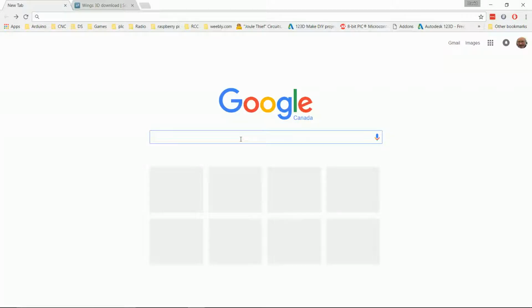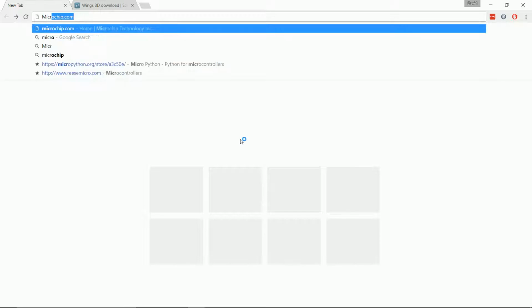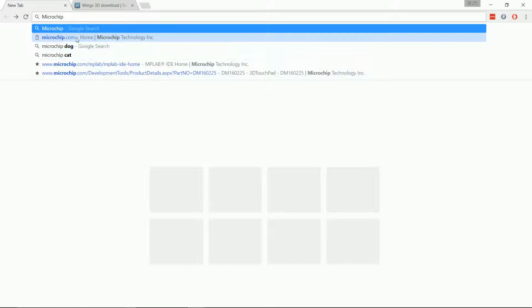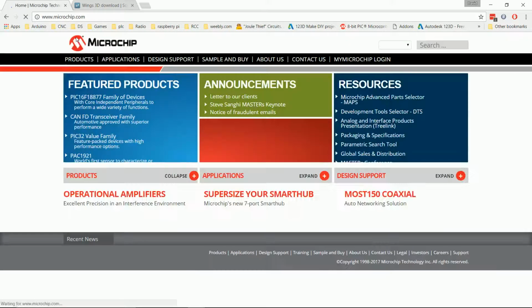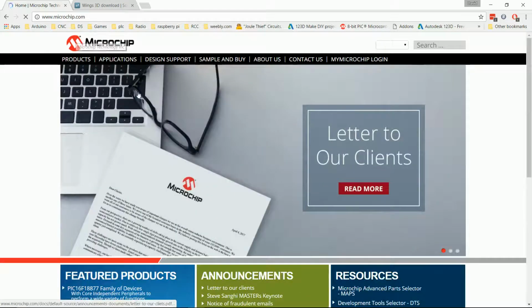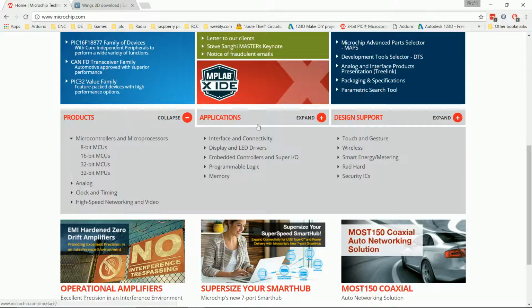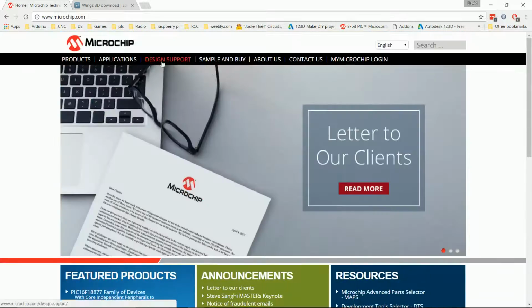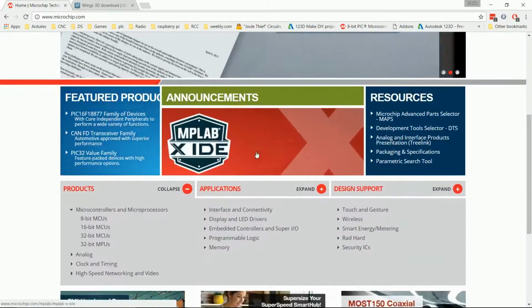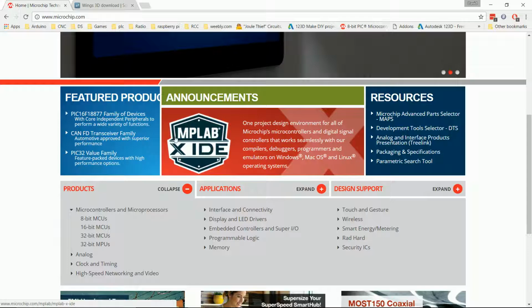To download MPLab, just do a search for microchip. Microchip.com is a company that makes our chip, and they also make this free MPLab IDE toolkit for us. So here on the main page of Microchip, scroll down just a little bit and we see the MPLabX IDE. Click on that.